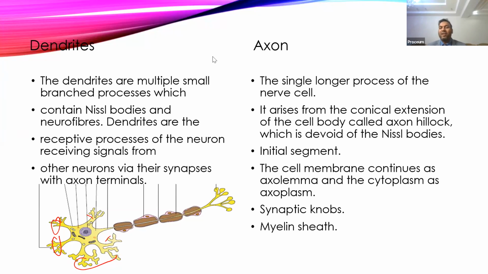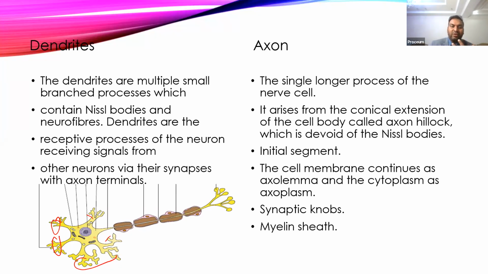Substantia nigra is a part of the nucleus which is present in the basal ganglia. When we study the CNS, at that time we'll teach you in detail about the basal ganglia. So the basal ganglia is made up of different nuclei: caudate nucleus, putamen, subthalamic nucleus, and substantia nigra. This is one part of that nucleus which contains neurons with a pigment called neuromelanin. Nigra means black color. Because of the presence of neuromelanin, these neurons look more dark in color. That's why the name substantia nigra is given.